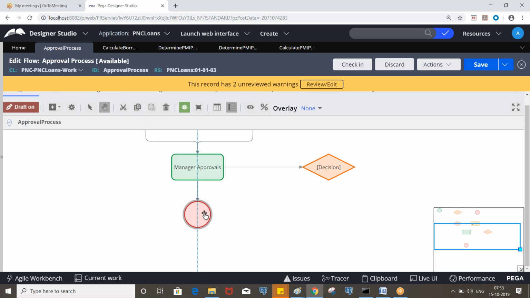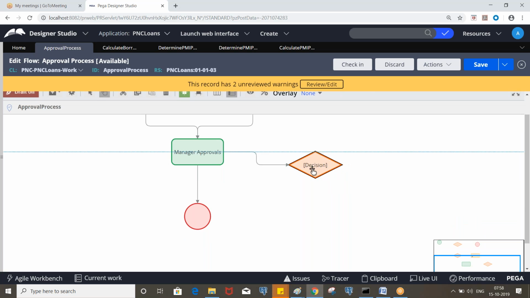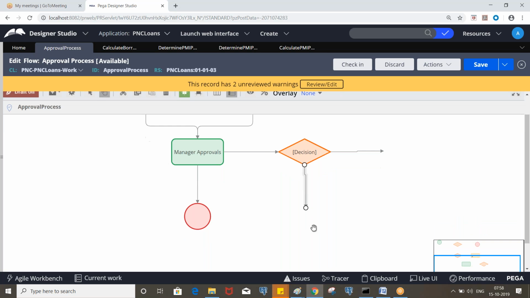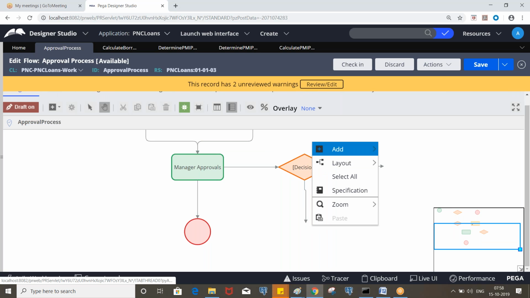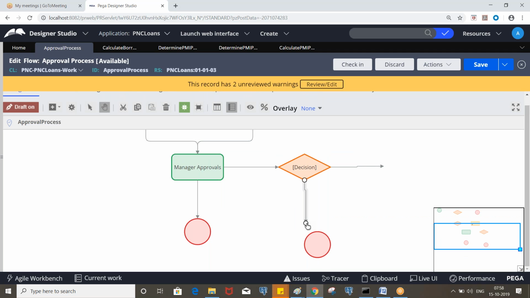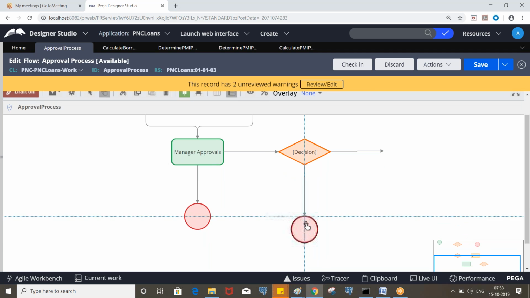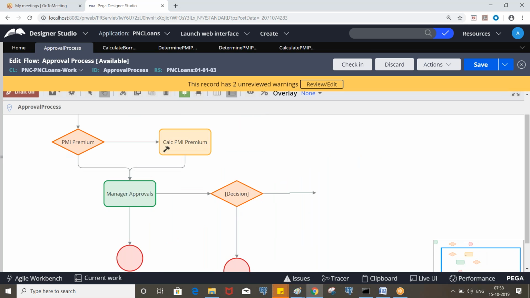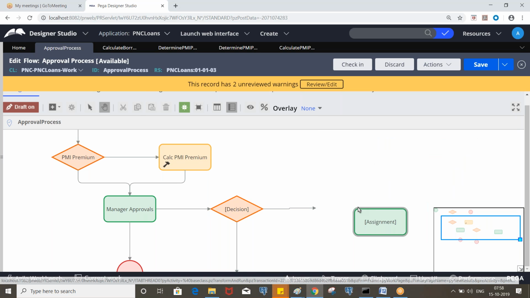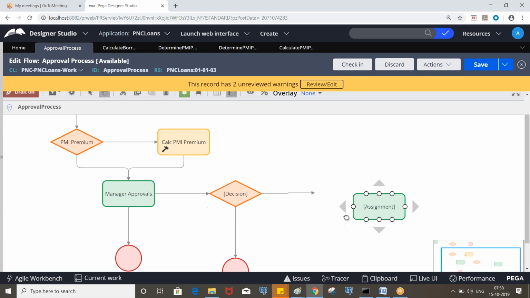Any questions? So now, if it is required, if it comes here, that means the manager has approved, right? So here we'll have one more assignment for loan officer approvals.